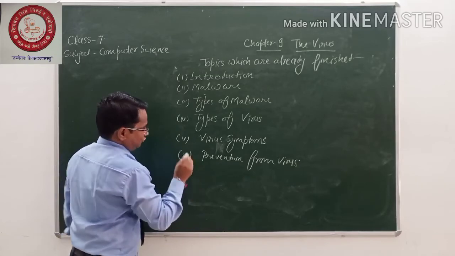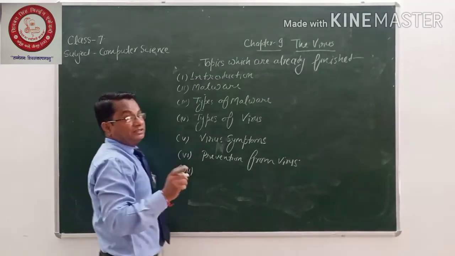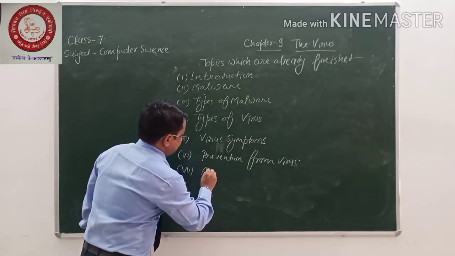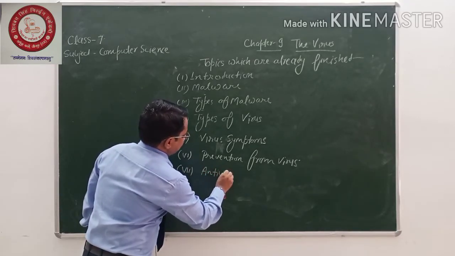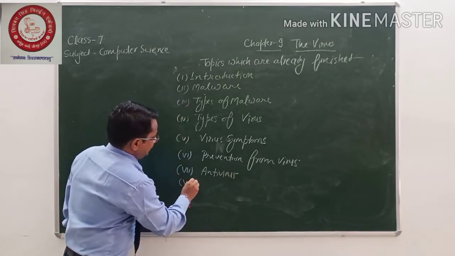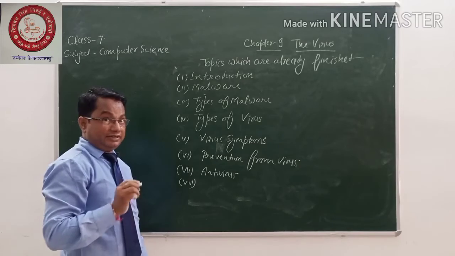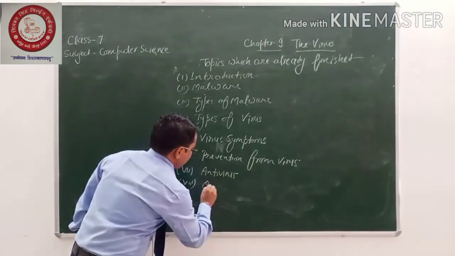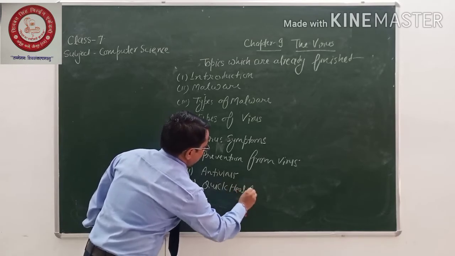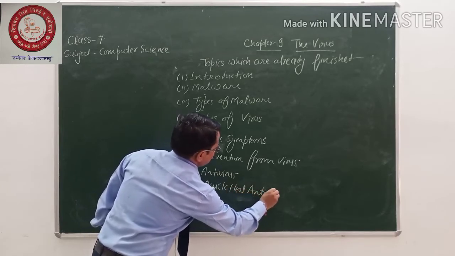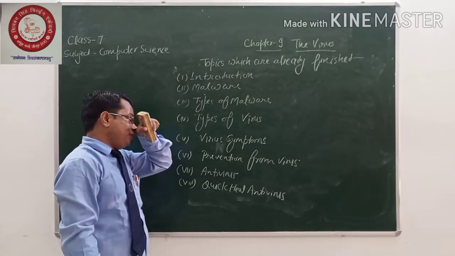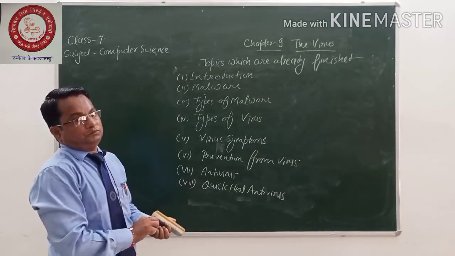Topic number 7, which is already finished here, is antivirus. And the last, not the least, is Quick Heal antivirus. So these are the topics which we have already finished here.